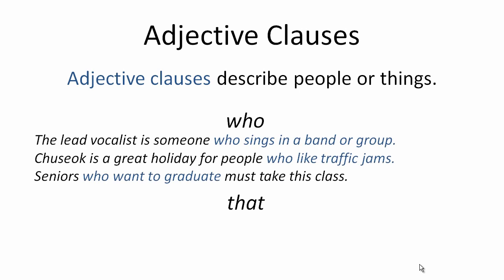For example, number 1, the lead vocalist is someone who sings in a band or group. Number 2, Chuseok is a great holiday for people who like traffic jams. Number 3, seniors who want to graduate must take this class.